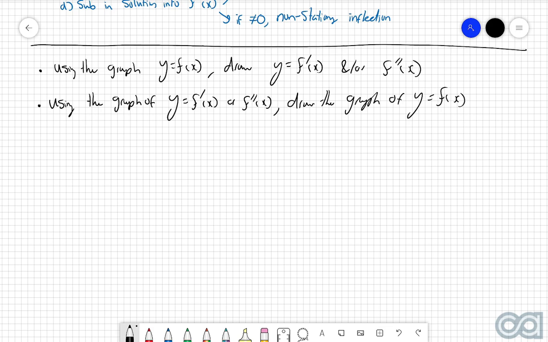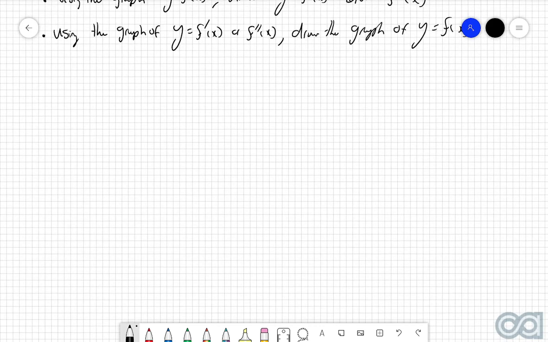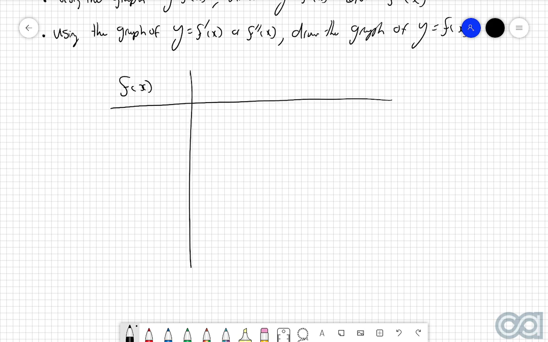The best way that we can have a look at doing questions like this is with a nice table of transformations between the original function, its derivative, and its second derivative. So let's have a look at doing something like this. Let's list out all the important features for the normal graph f of x here. Then we have the first derivative graph f dash of x, and then the second derivative graph f double dash of x.